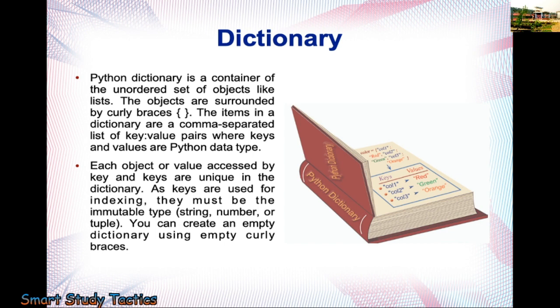Similarly, you have used a dictionary. Have you used the dictionary? Hindi to English, English to Hindi, English to English. Okay, I think you have used it. So you know how to find any word from the dictionary. And I think it is also clear that the word you look up is the key, and in front of that you get the name or meaning of that word. Similarly here, we have some keys and we have some values.